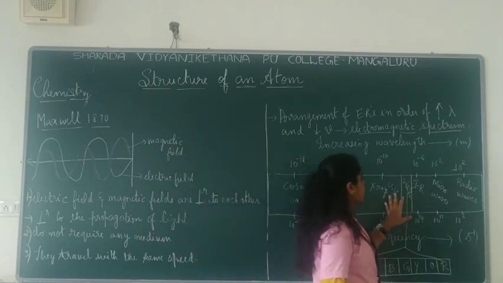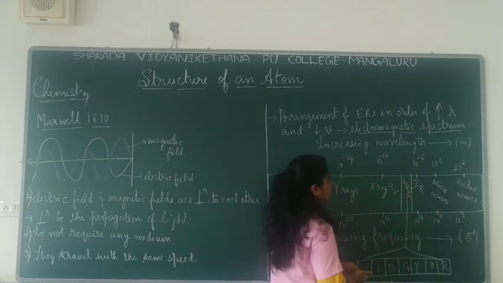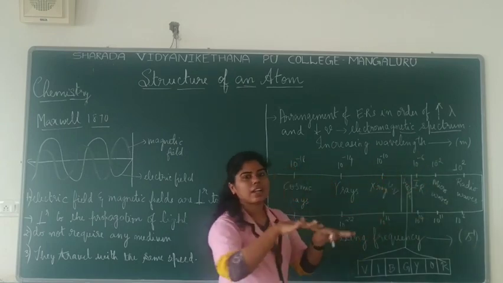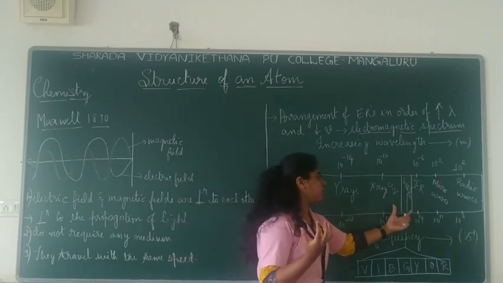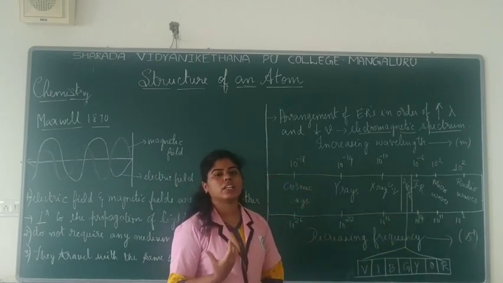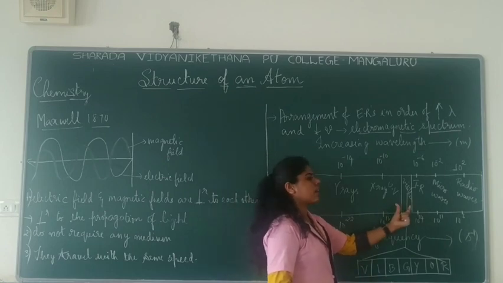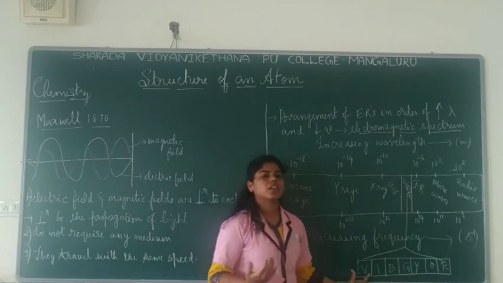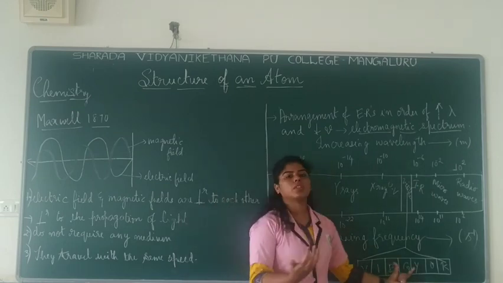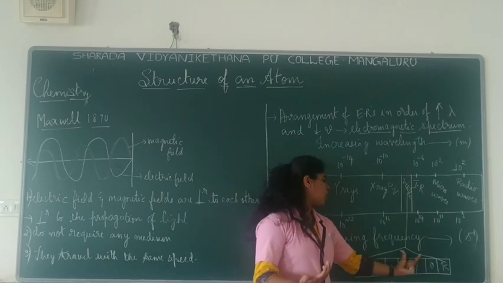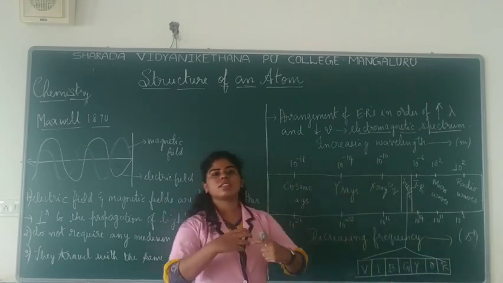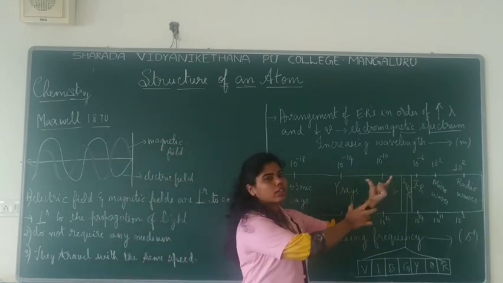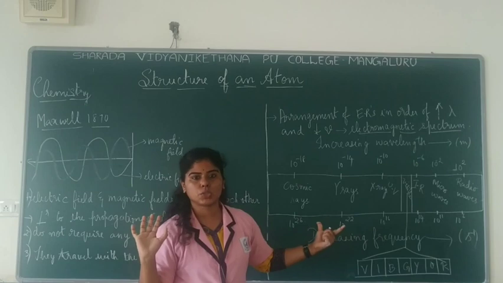So here, as you can see, the visible region is around 10 to the power minus 6 to 10 to the power minus 10; in that range of wavelengths you actually find the visible rays. Visible rays are the ones which are actually visible to the human eye. That's why you have a set of colors: violet, indigo, blue, green, yellow, orange, red. So this is how the radiations are visible. In this particular frequency or wavelength range, it is visible to our eyes.